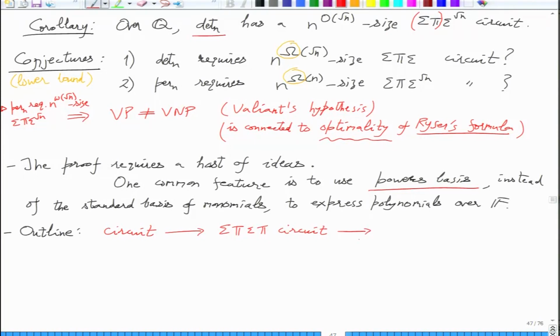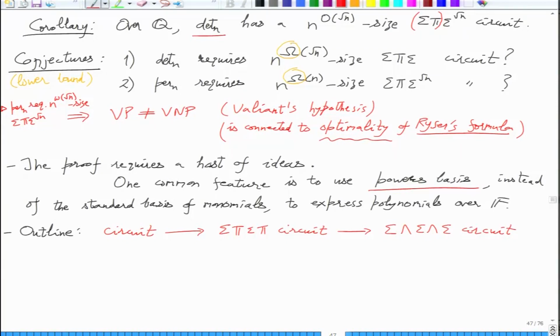Then from here we will go to something you can call depth 5. So sigma wedge sigma. What is wedge? Yeah, so wedge is like a product gate, but all the inputs are the same. Since the inputs are the same, your multiplication is just giving you a power of this single input. So it's a special multiplication gate, and then this is depth 5 now.